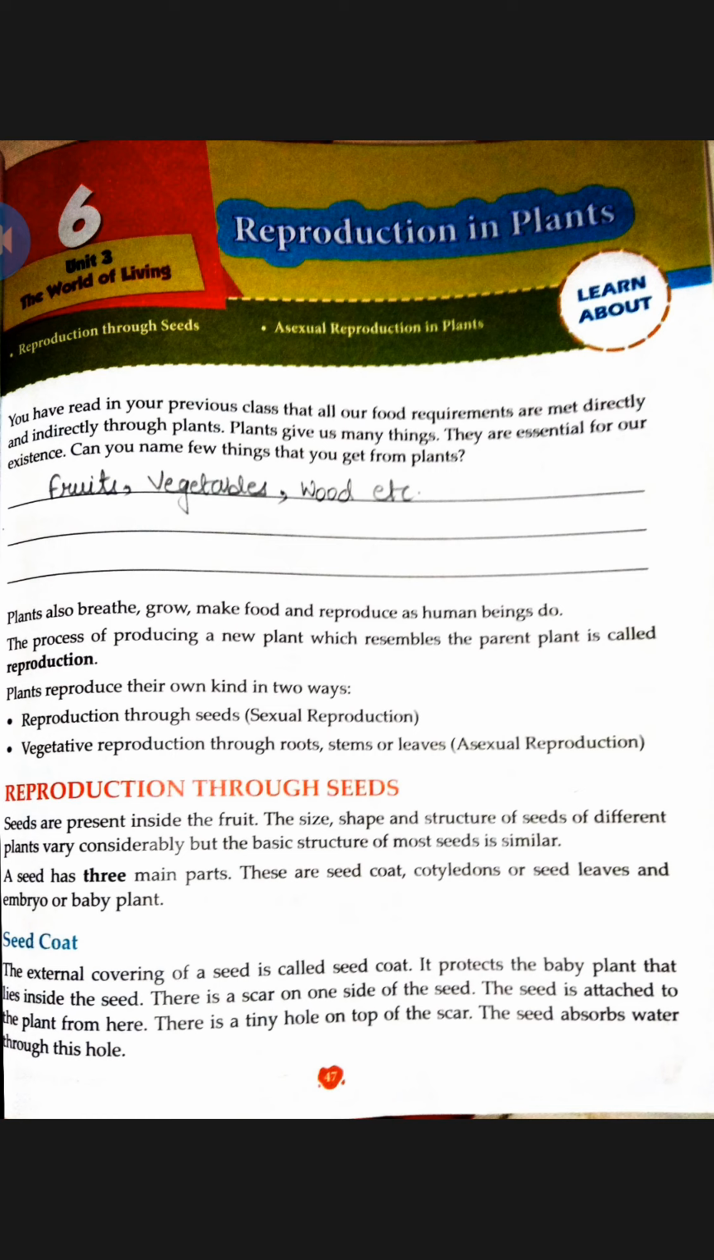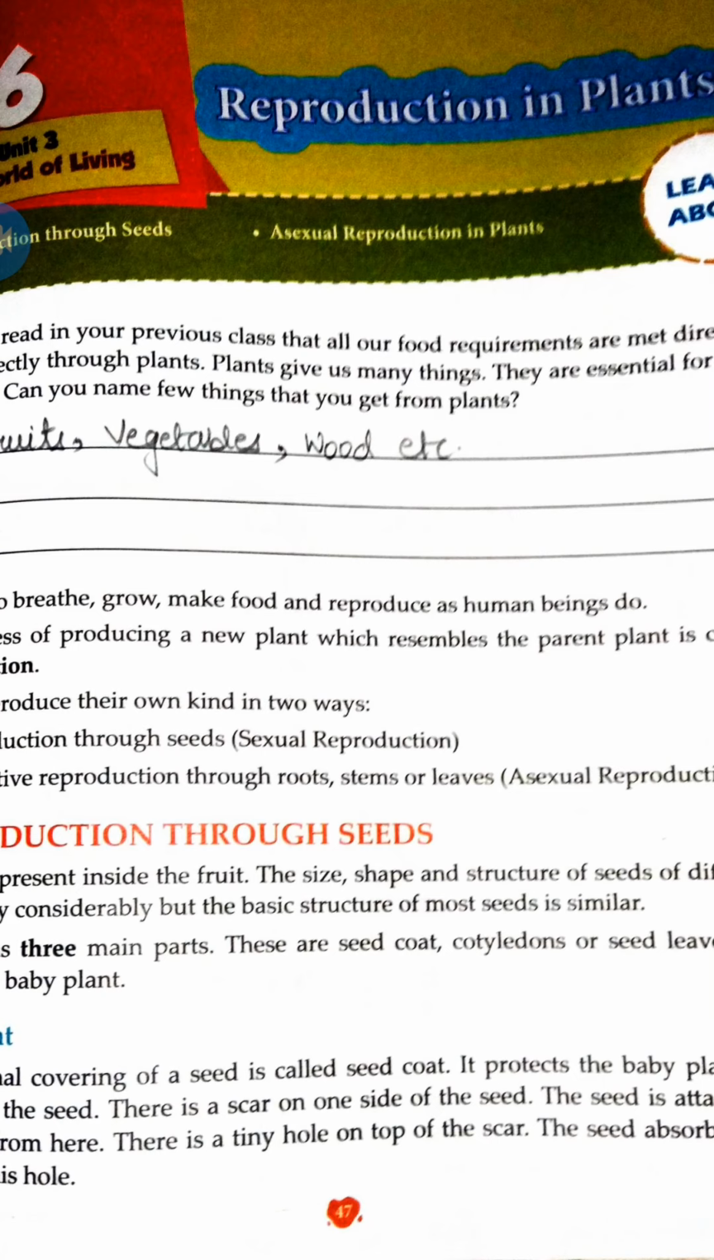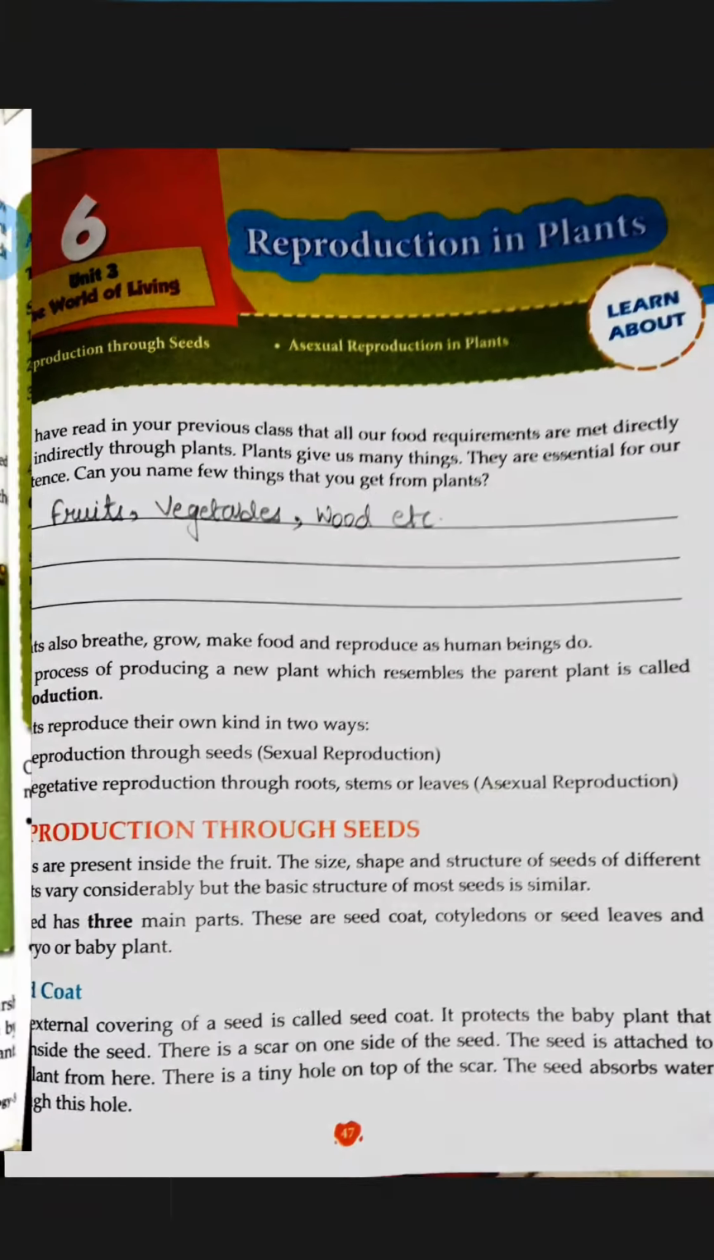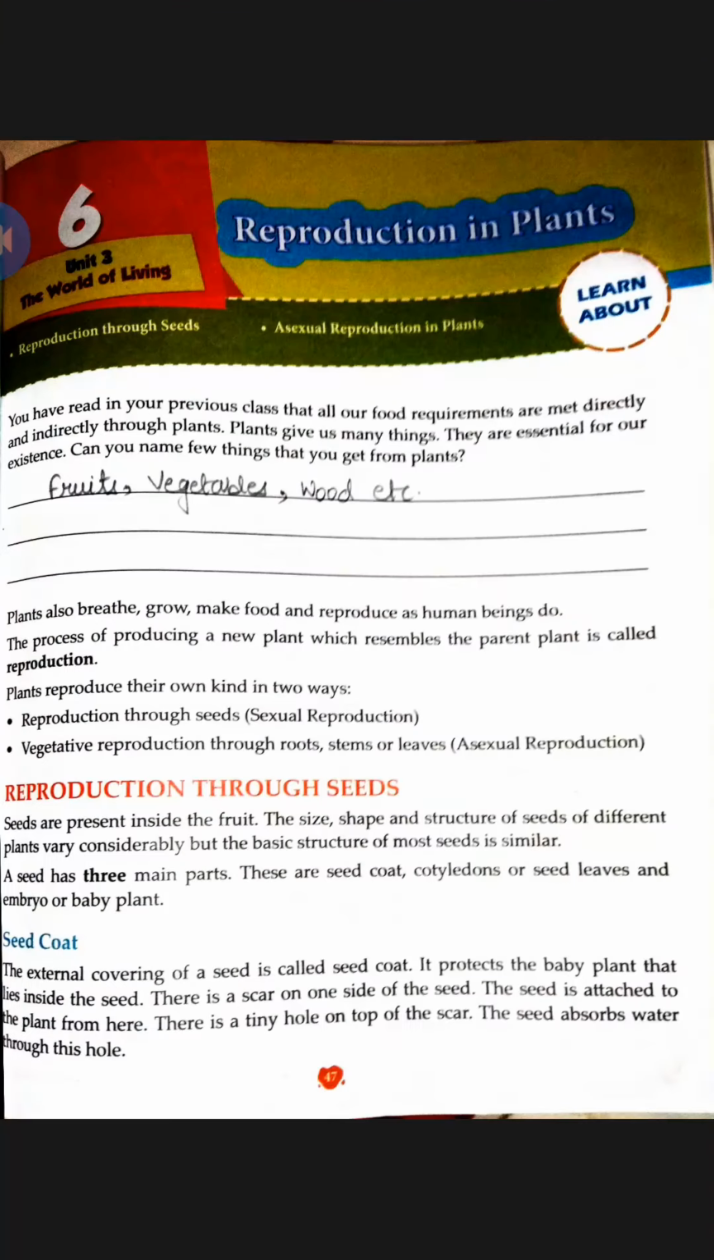See, I have written here fruits, vegetables, wood, and even oxygen is also there. You can write oxygen here also. I have not written it, I have written etc. You can write oxygen also, which is a very important part of our life. That also we get from plants.